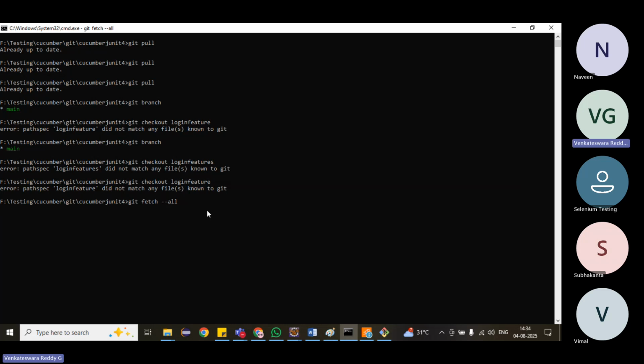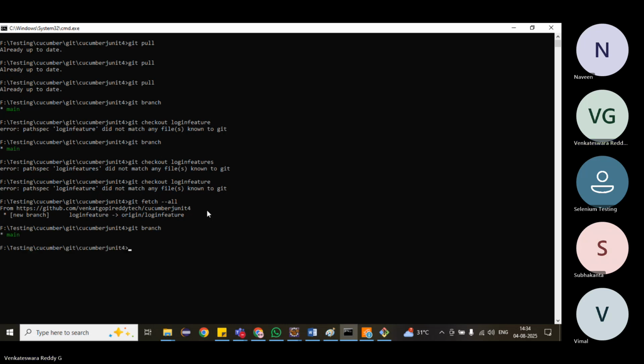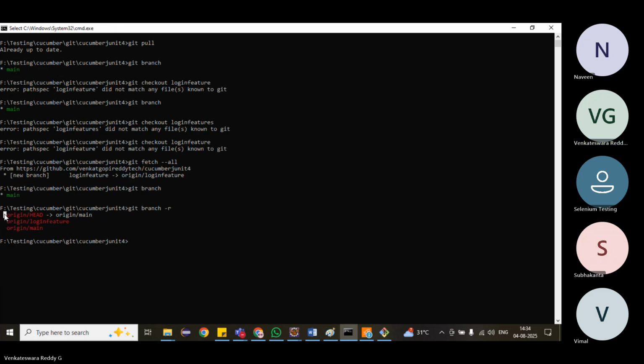Git fetch all. Now if we see git branch, only one. It is showing the remote branches. The head branch is the main branch, and then login feature. Execute git fetch all, then switch to the new branch. Git checkout login. Now it is switched to login feature.